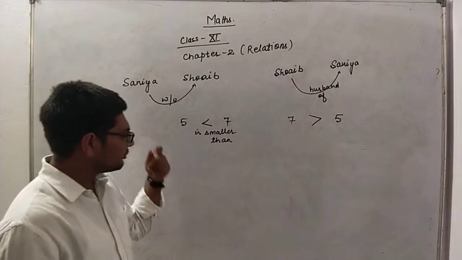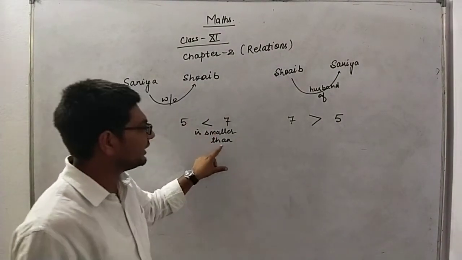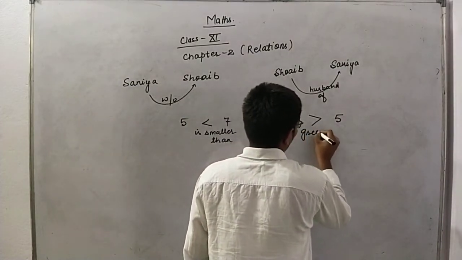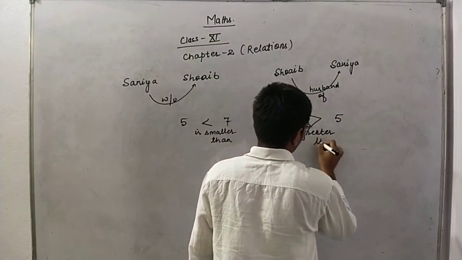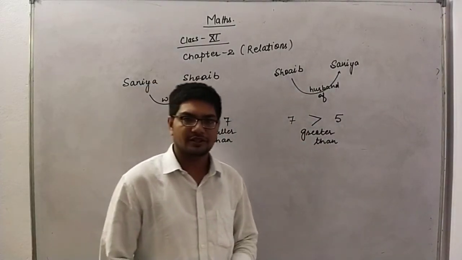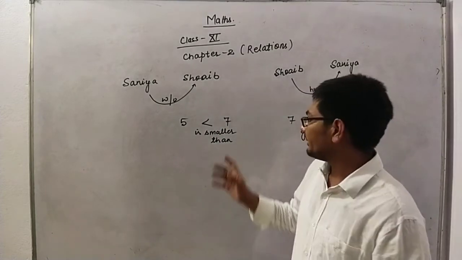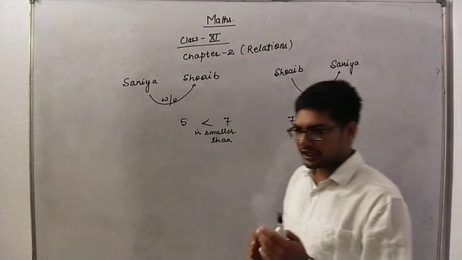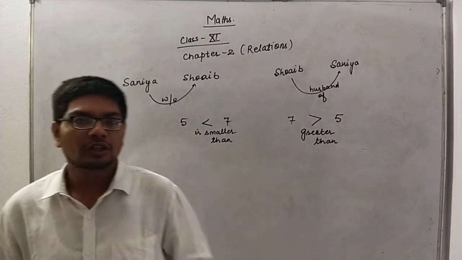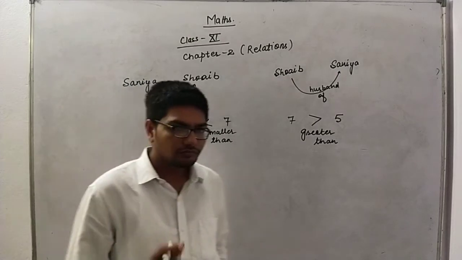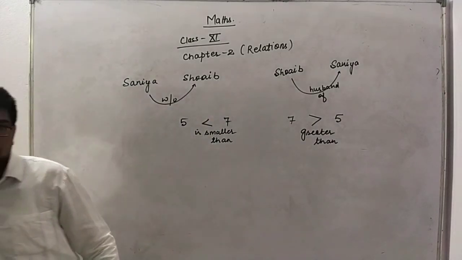Earlier the relation was smaller than, now it changes to greater than. So this happens with our mathematical numbers. In mathematics also the relationship changes by interchanging the position of numbers.